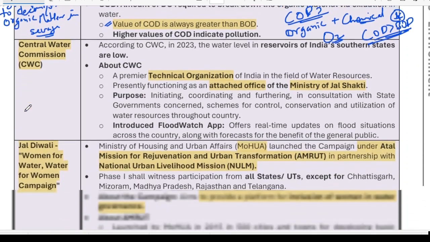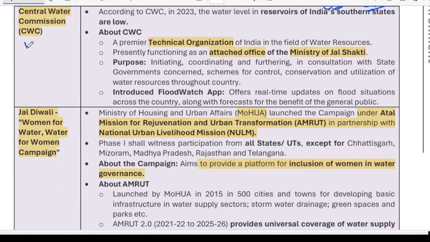Now, Central Water Commission. This is an important body. UPSC has asked many questions on this. What is this body? This body is just a technical organization. It is not statutory. It is an executive body. You must remember it. It is a technical organization attached as an attached office in the Ministry of Jal Shakti.